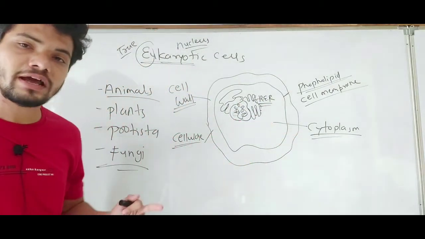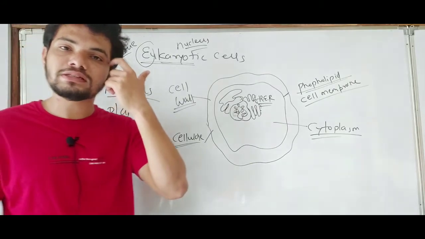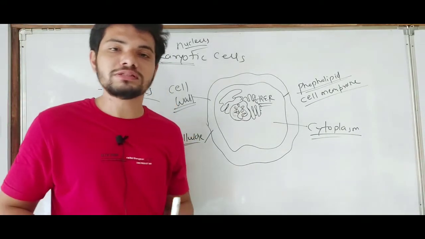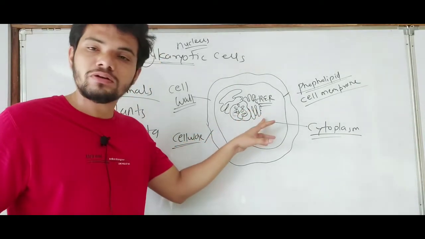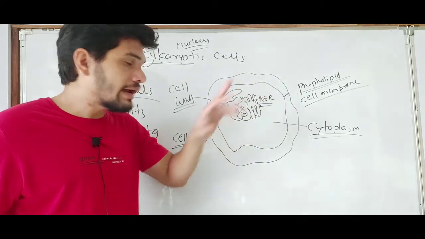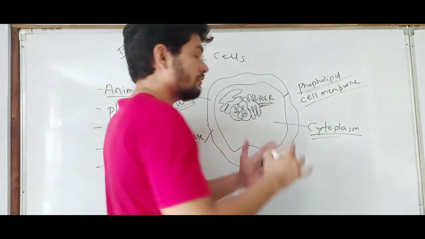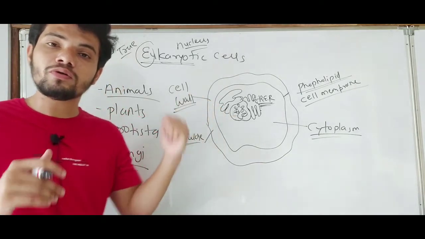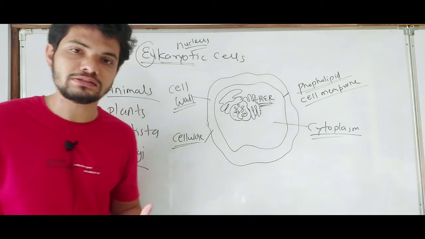We all know what ribosomes are. Ribosomes are the sites of protein synthesis. They help to provide a site for protein synthesis. So if the ribosomes are present on the surface of the endoplasmic reticulum, that endoplasmic reticulum will be called rough endoplasmic reticulum, which means that it is going to play a role in protein synthesis to make proteins.